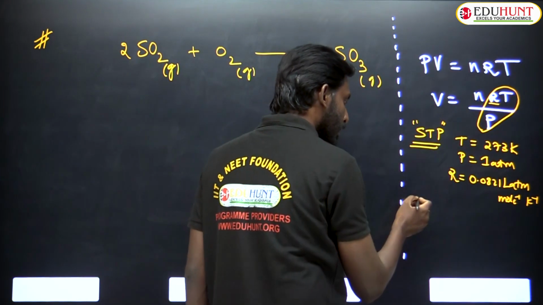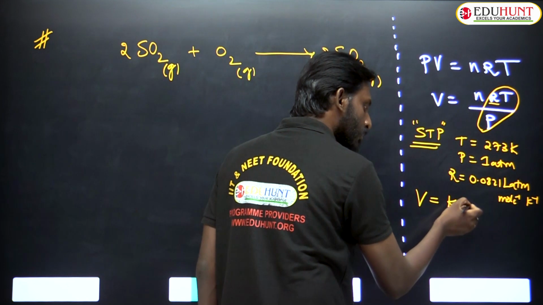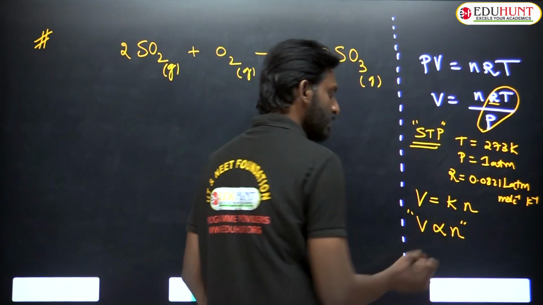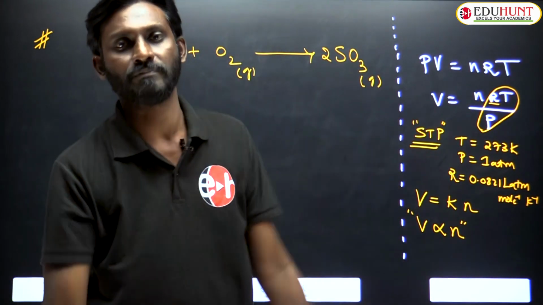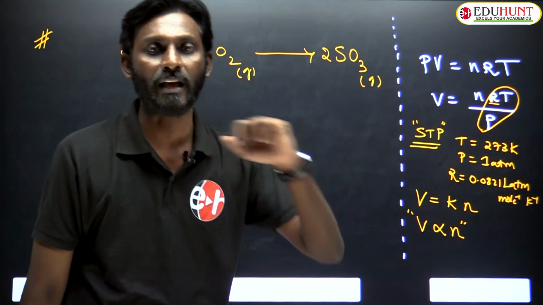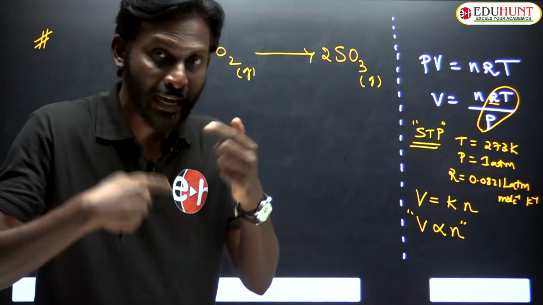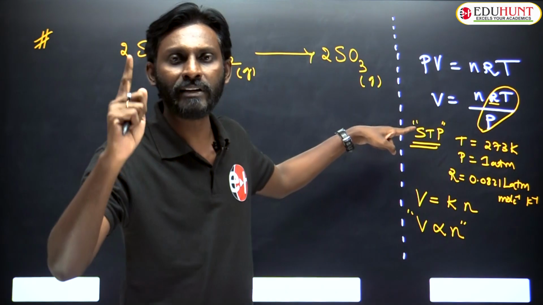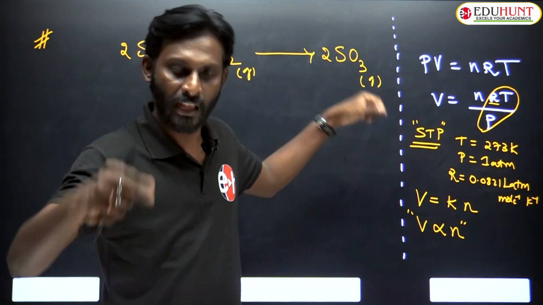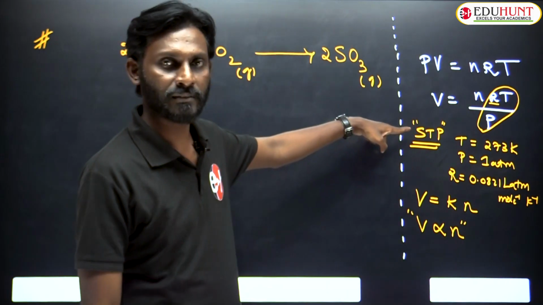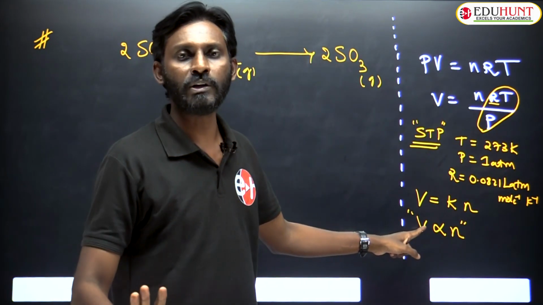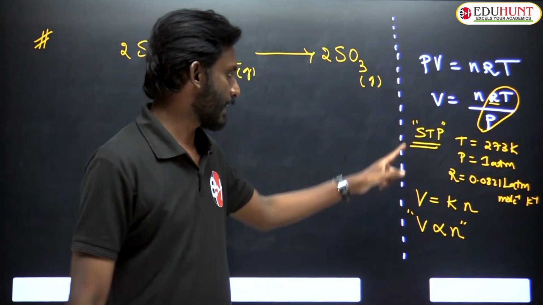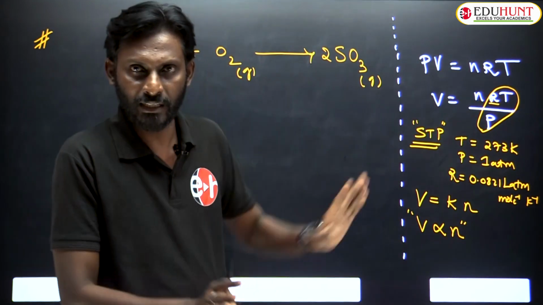It means how to write that? Volume is equal to some constant into number of moles. That means volume is directly proportional to number of moles. This is what is called Avogadro's law. Sir, what is the law, sir? You can write Avogadro's law on your own if you understand this. I will train you to remember Avogadro's law here only. At STP conditions, volume of an ideal gas is directly proportional to number of moles.